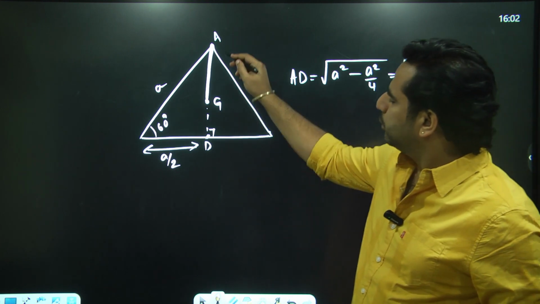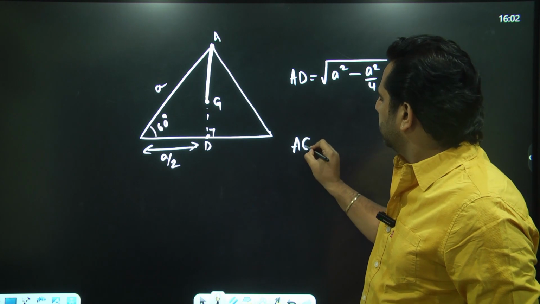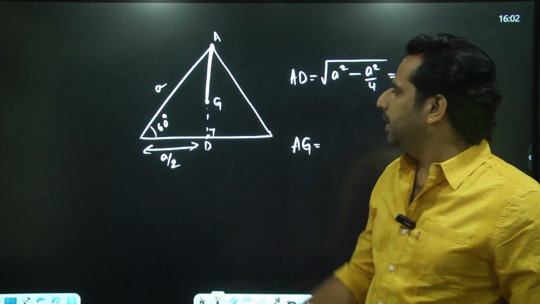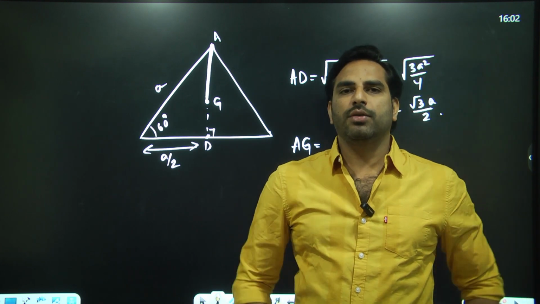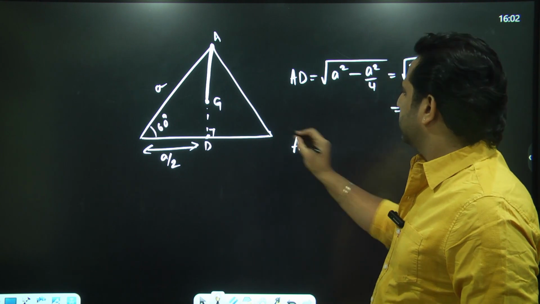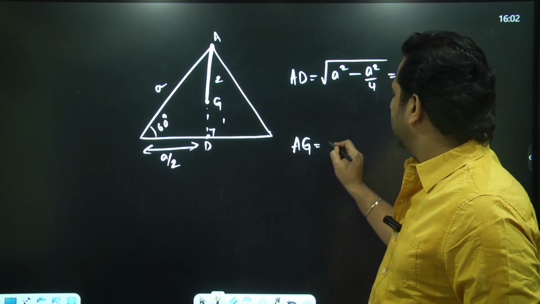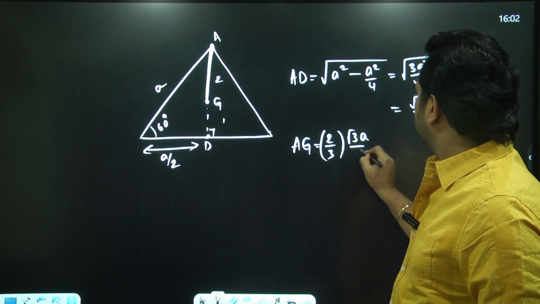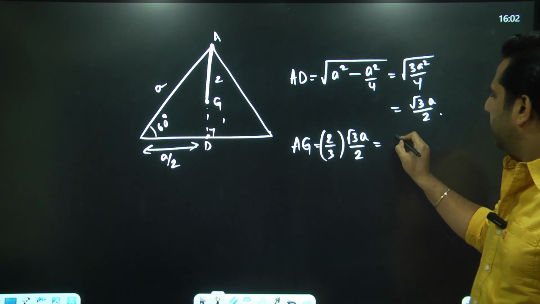The length AG is the distance from the vertex to the centroid, and we know that the centroid divides the median in the ratio 2:1. So AG is 2/3 of root 3 A by 2, which is A by root 3.